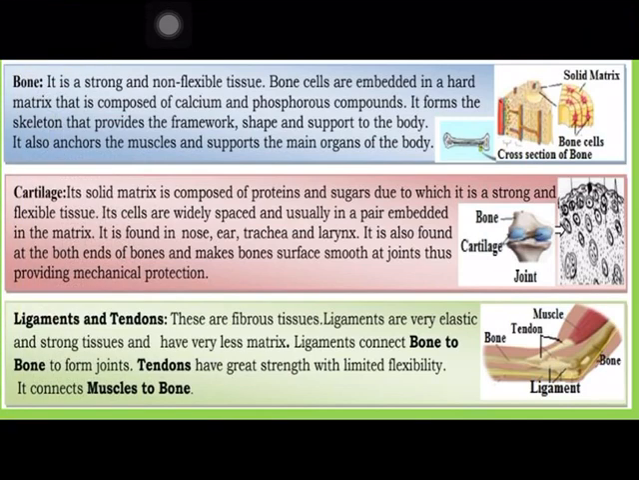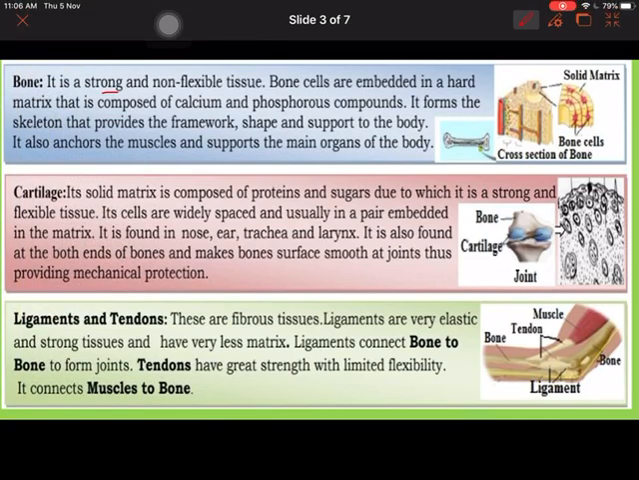Next we are going to study the bone. It is a strong and non-flexible tissue. Bone cells are embedded in a hard matrix that is composed of calcium and phosphorus. The matrix provides a skeleton, or you can say a framework, to the body. It also helps in muscle support and supports the main organs of the body.